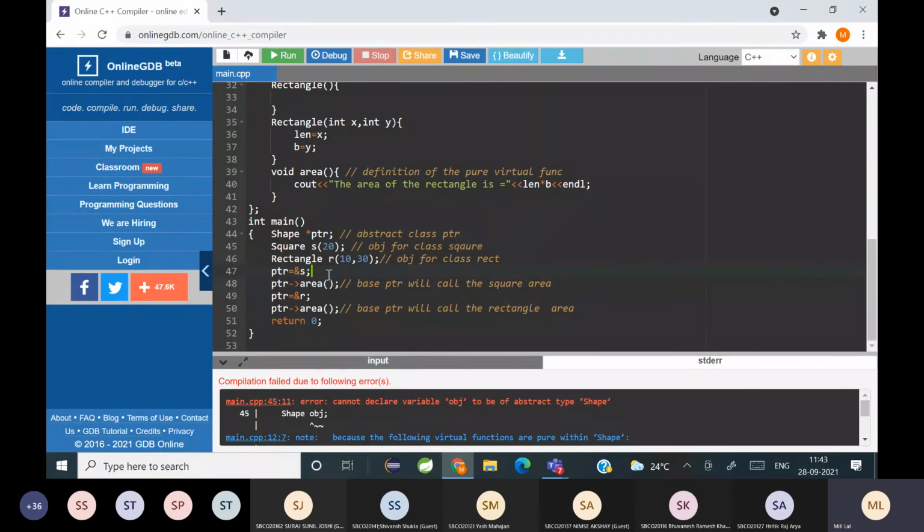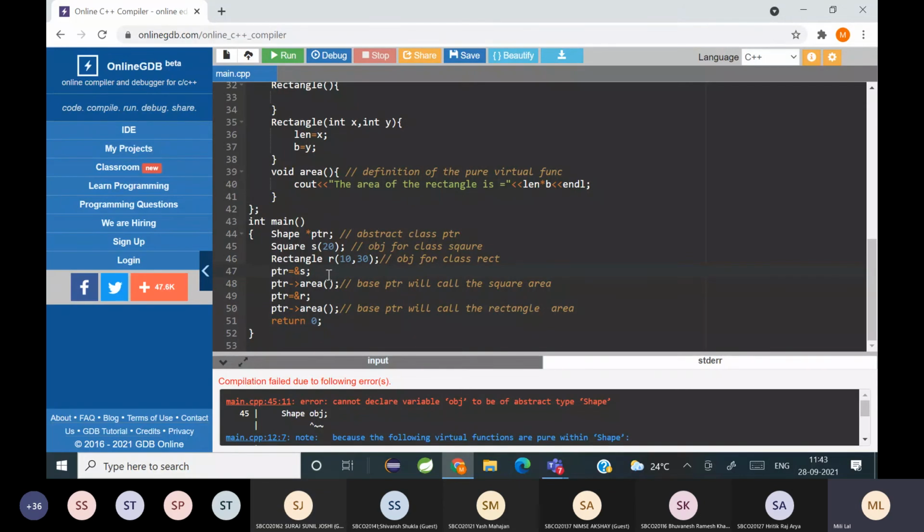क्या होगा? I'll tell it once again. You delete your child object. What happens? Pointer is pointing to the address of the derived object.